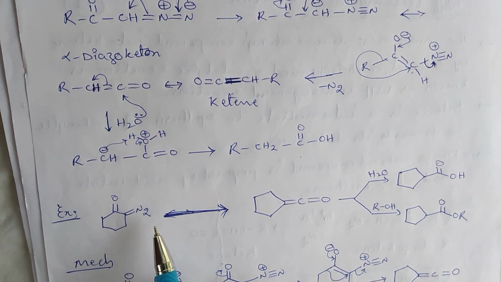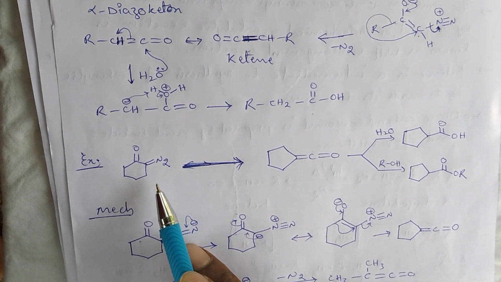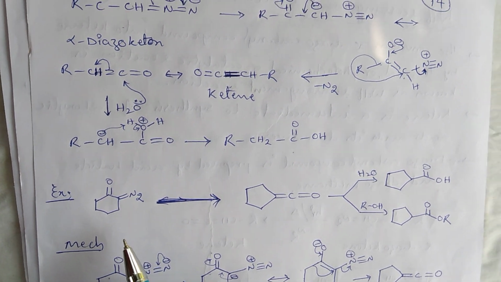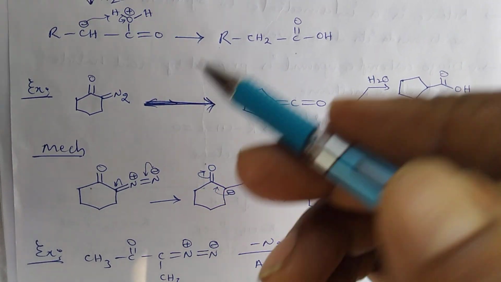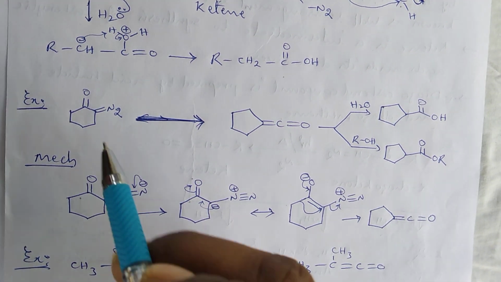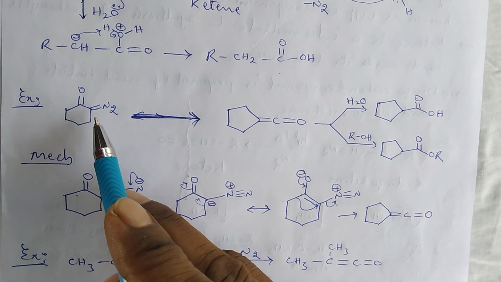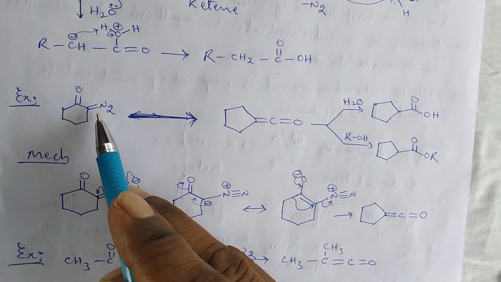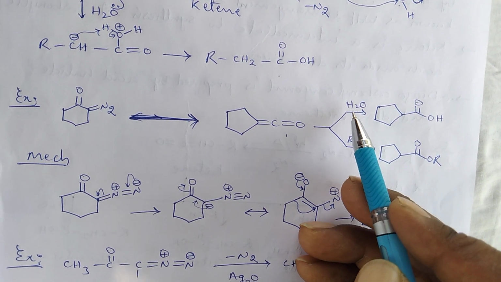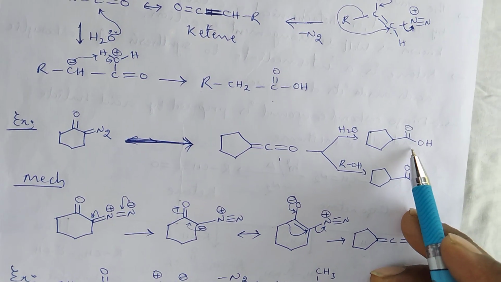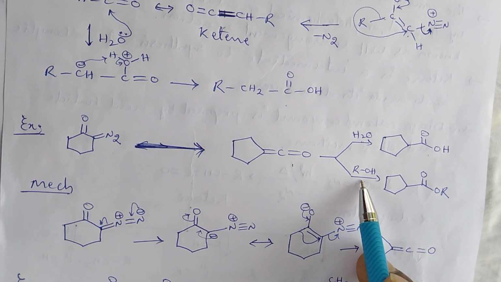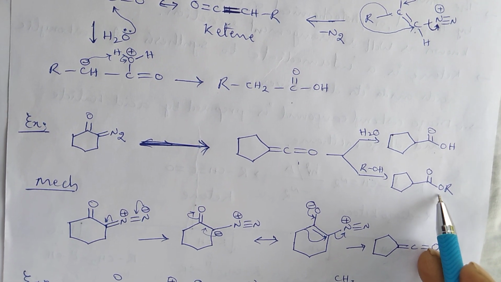Okay. So the next example is the Wolff rearrangement reaction, whose mechanism is the same as above. First this diazoketone is converted into ketene. When the ketene undergoes hydrolysis, it produces a carboxylic acid. If it reacts with alcohol, then it gives esters.